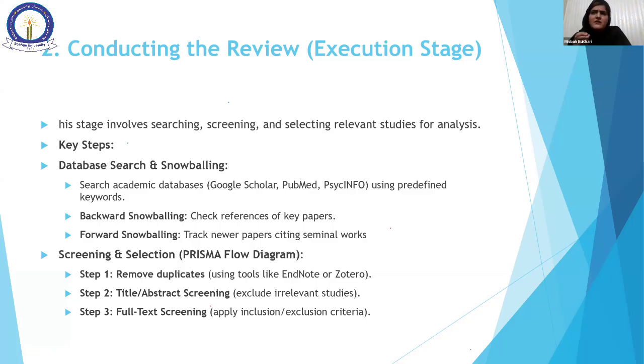The AI tool gives us an answer in just some seconds. So we can make use of AI tools, or take the help of some software, when we do the screening process. Then after that, full text screening.